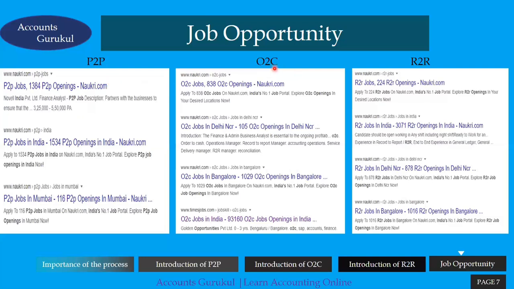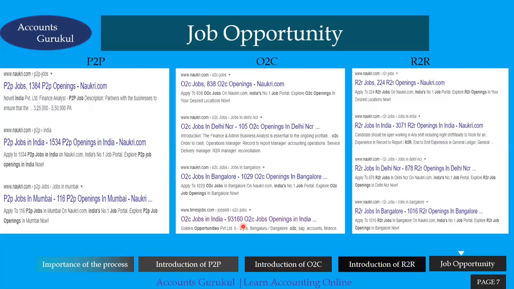Now, if you see order to cash, 838 jobs as per Naukri.com. Again, in Bangalore itself, 1,029 jobs are there, and the last one is very interesting. As per JobSkill, 93,160 O2C jobs are open in India. So the numbers are huge. That's why I'm saying that each and every process is very critical, and there are n number of opportunities in the market. We are here to give in-depth knowledge about each and every process from our next video.